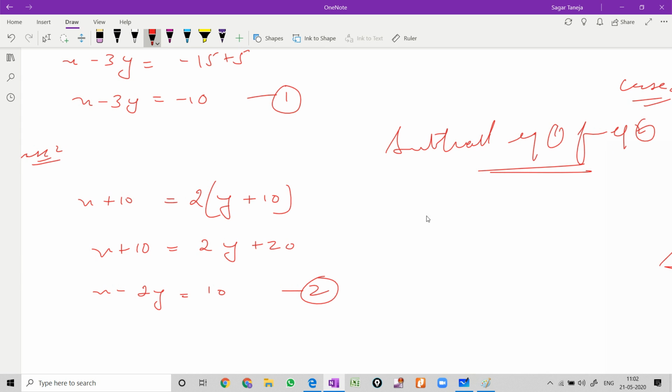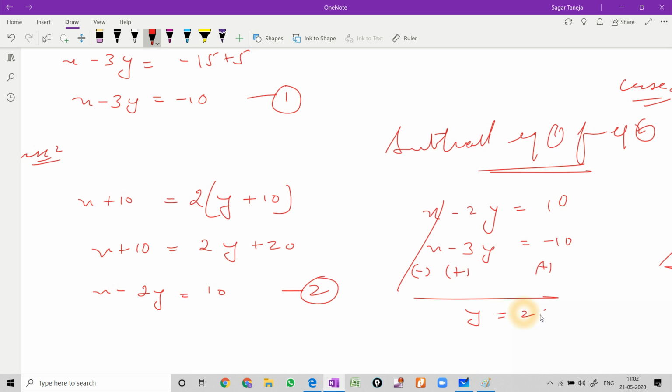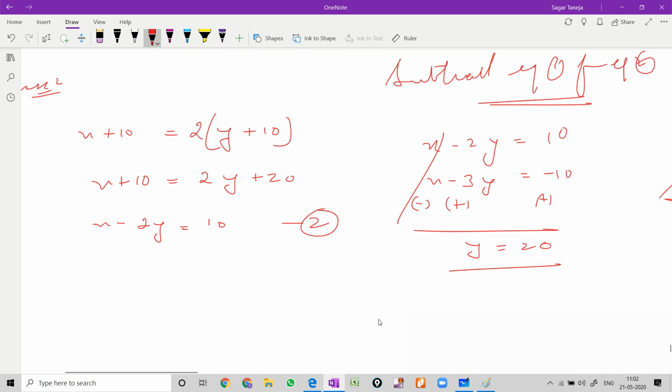Subtract equation 1 from equation 2. Equation 2 just right here, then equation 1, sign change and sign change. This is all over, and here we are left with y is equal to 20. So age of Sonu is 20, and let us take out the value of x.